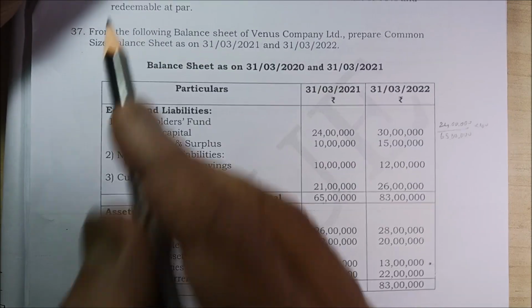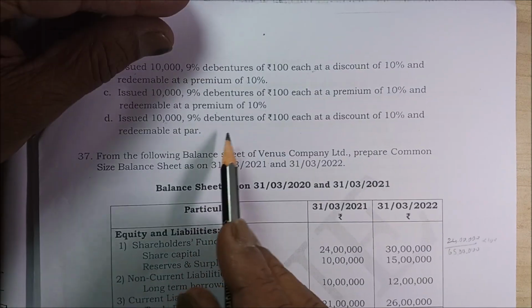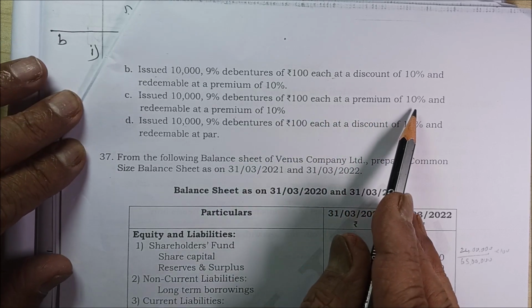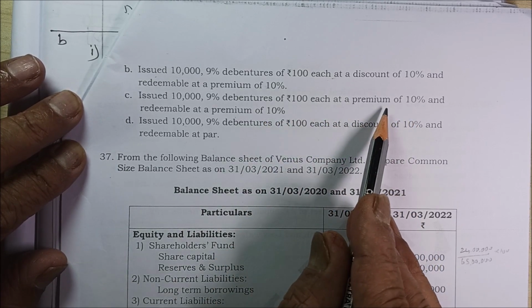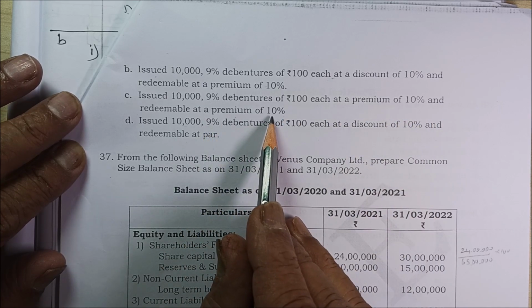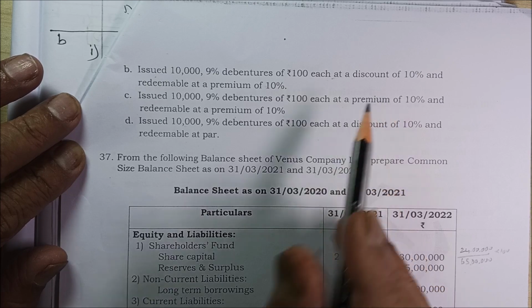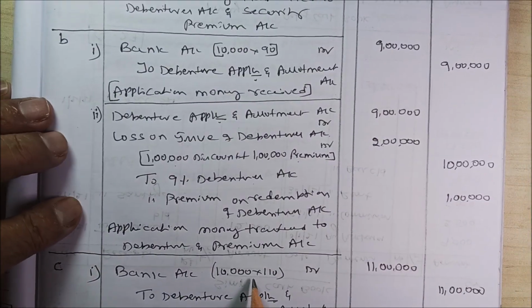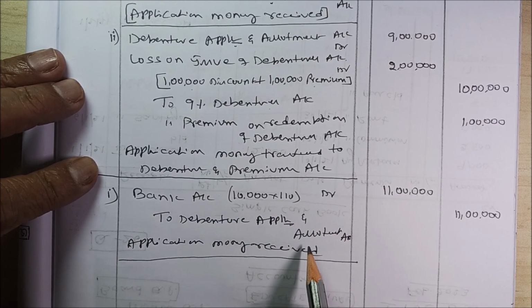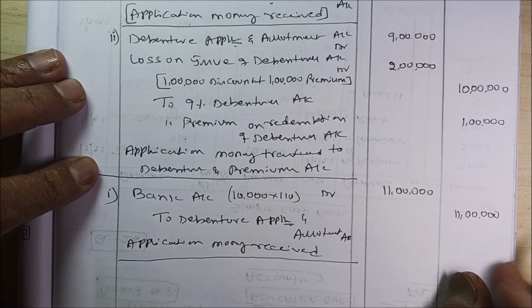Next C, issued 10,000 9% debentures of rupees 100 each at a premium of 10%. You are issuing at a premium and redeemable at a premium of 10%. How are you going to write? Bank account debit 110, 10,000 into 110, 11 lakh, to debenture application and allotment 11 lakh.